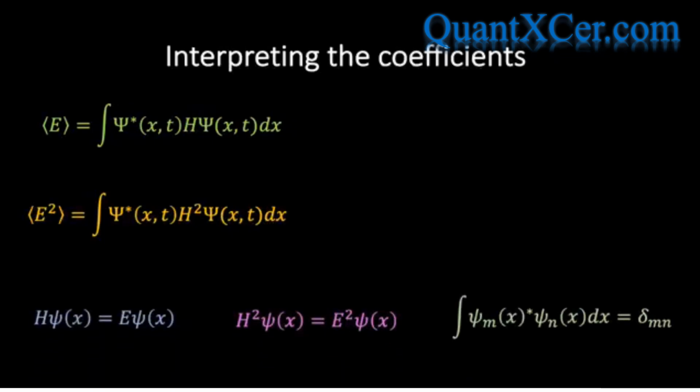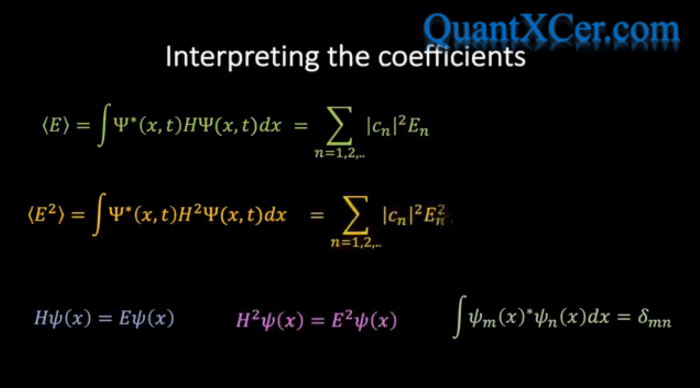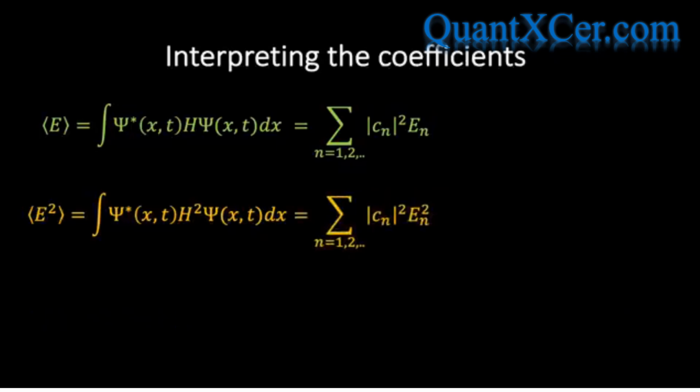If we then make use of these relations to evaluate the expectation value integrals, we find that the expectation value of the energy is given by the following green expression, and the expectation value of the energy squared is given by the following yellow expression. And so we see that we're finally in a position to answer the question we originally posed, namely, what is the physical meaning of the complex coefficients?